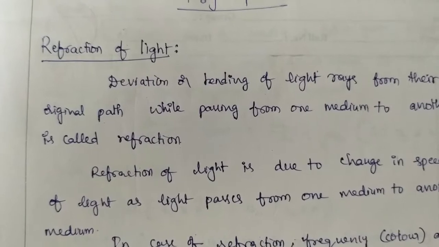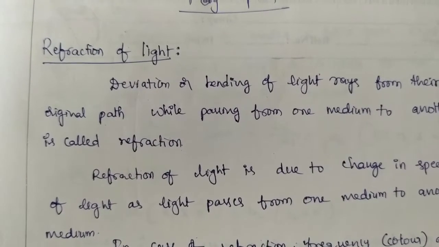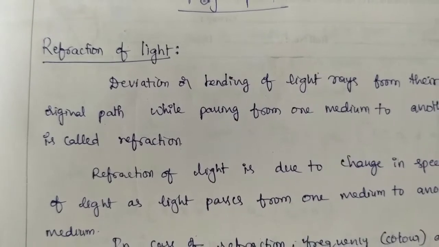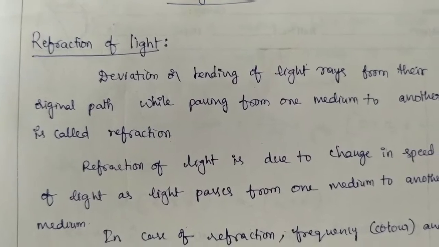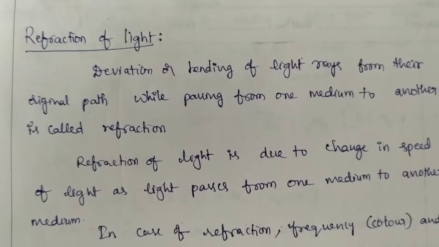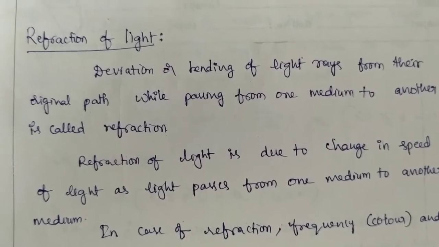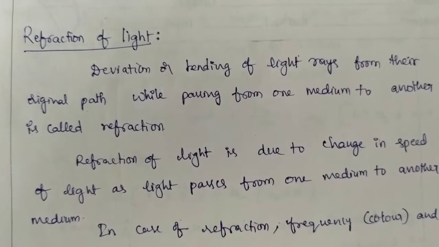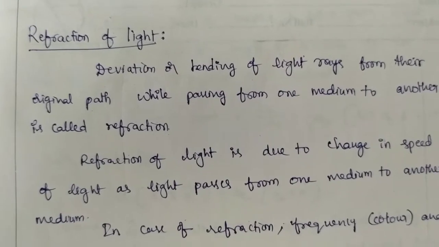By taking the wave nature in physical optics, we will study interference, diffraction and polarization. All these phenomena can be explained by taking the wave nature of light. But diffraction and polarization are not there in our syllabus, so we confine ourselves to interference only. I will explain that in wave optics.